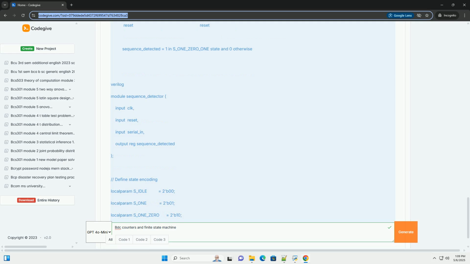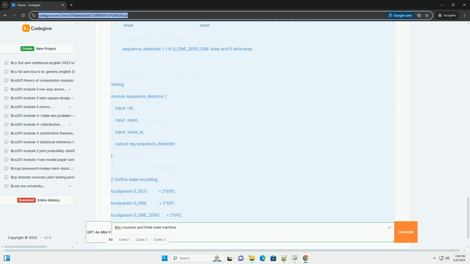9: 1001. Important note: the BCD representation only uses the binary codes 0000 to 1001. The binary codes 1010, 10, through 1111, 15, are invalid in BCD.